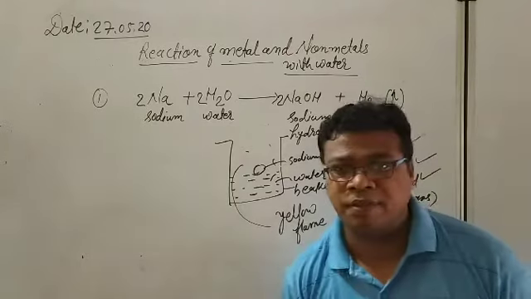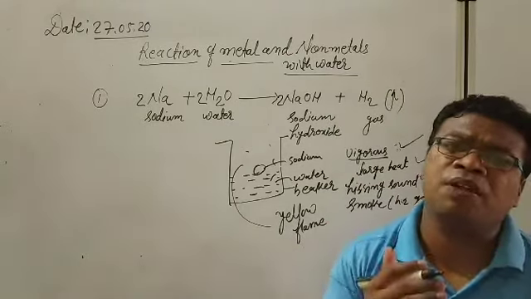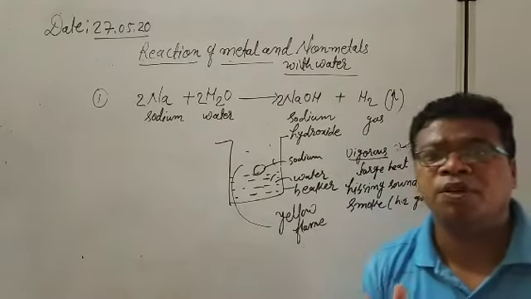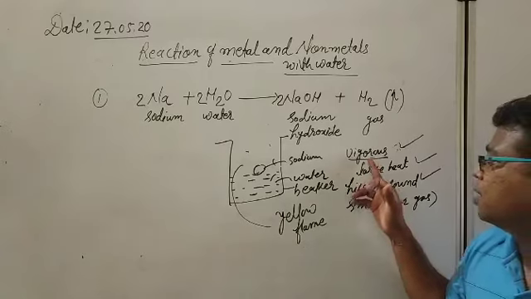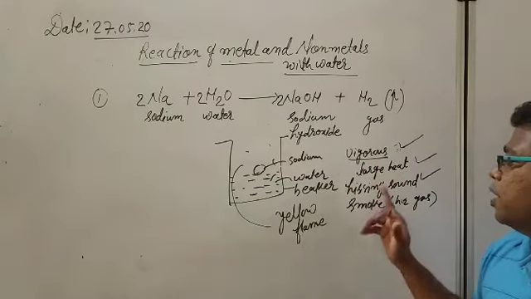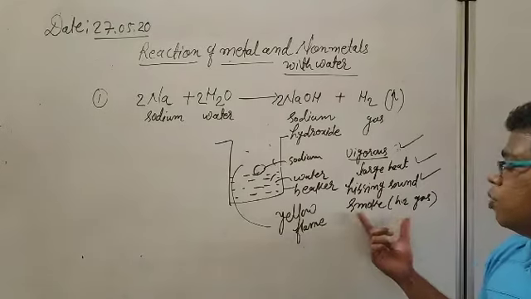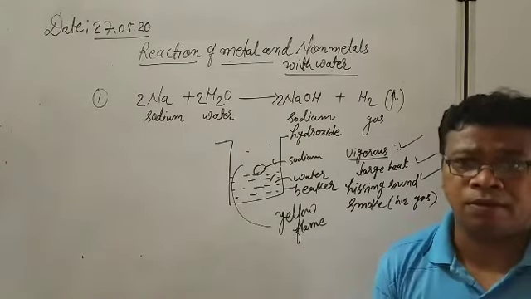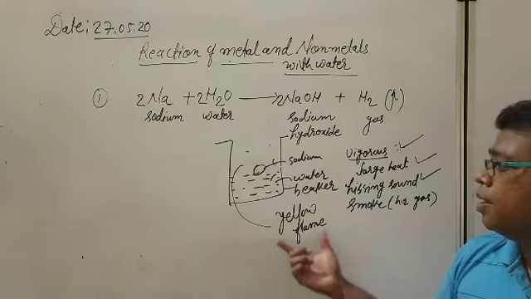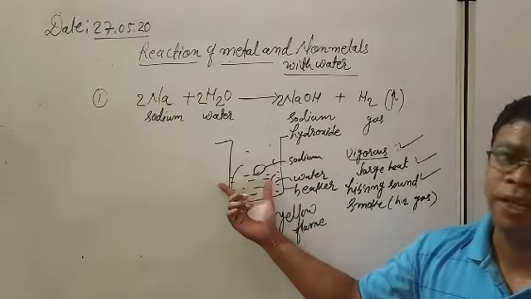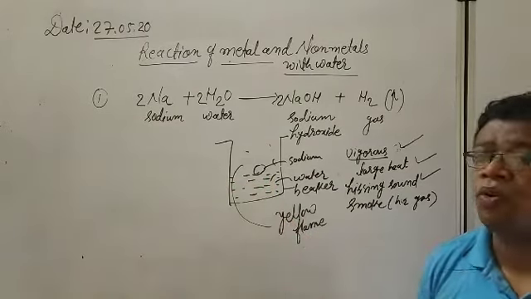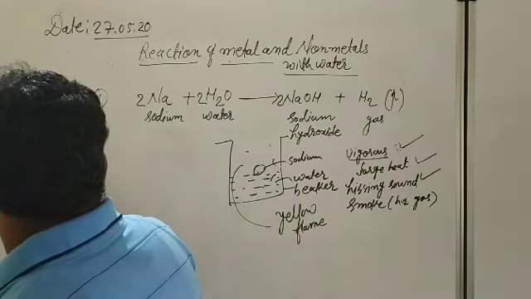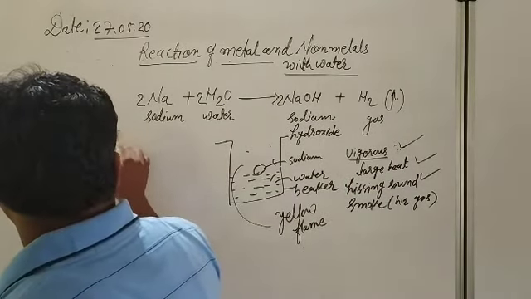Yellow flame means that if we perform the activity, we have to be very careful. Why? Because these symptoms indicate that we have to be very careful, because it is very energetic, a large amount of heat is going to be generated, a hissing sound will be there, smoke is going to be produced in the form of hydrogen gas, and sodium is jumping here and there, a highly reactive metal. And that's why the beaker is totally filled with yellow flame. And that's why one question is asked in the board exam, why sodium is